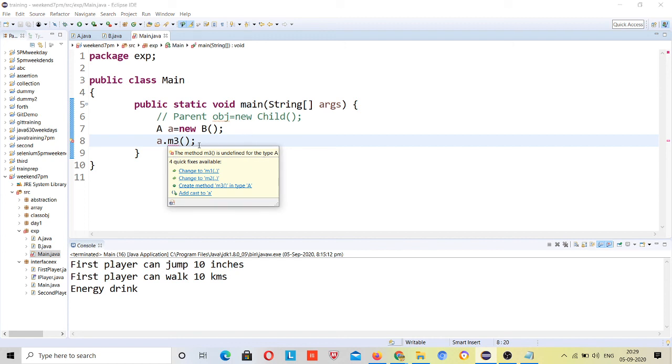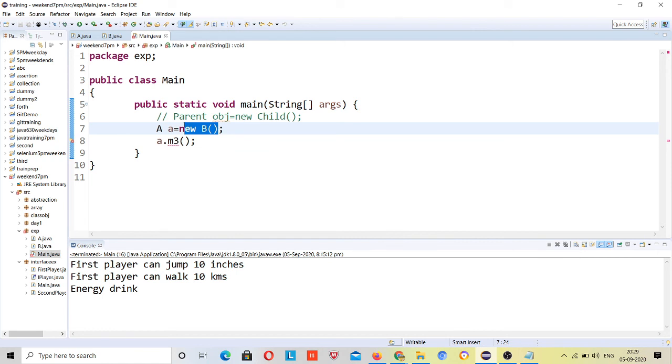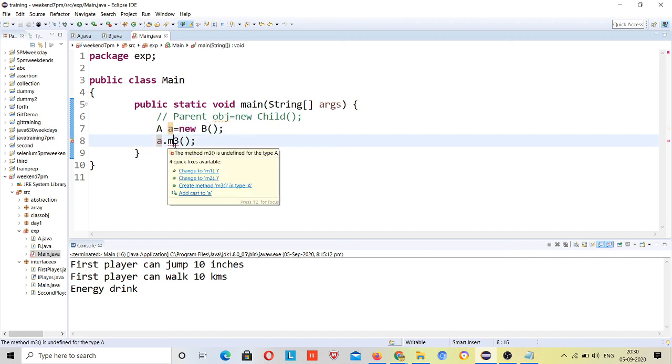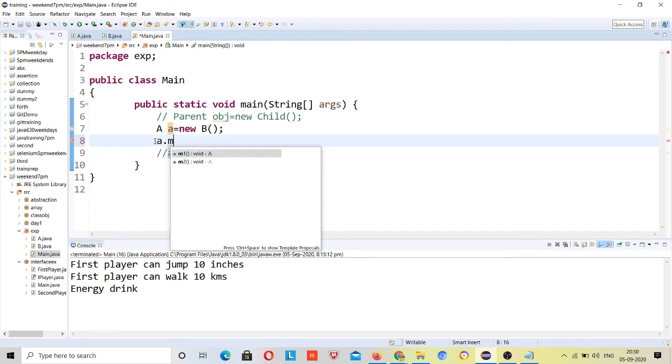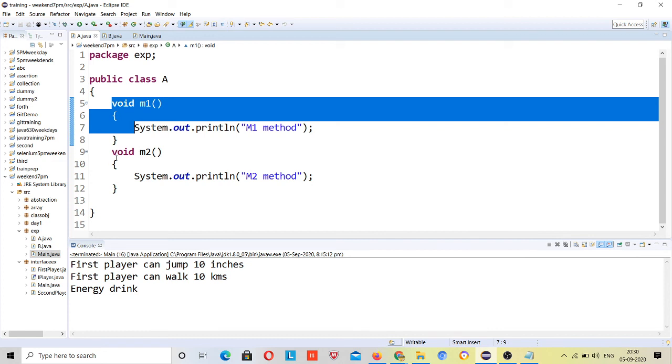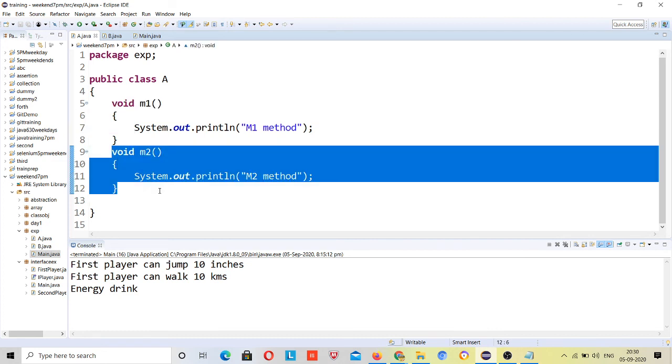Why? Because I am giving the object for class B, but here I have given the reference for A. So whatever method we are trying to call by giving the object for class B, if you are giving the reference for A, this method should be present inside your parent. If I try A dot M2, I will be able to call this M2 because it will go to the parent first, and see that parent M2 is present.